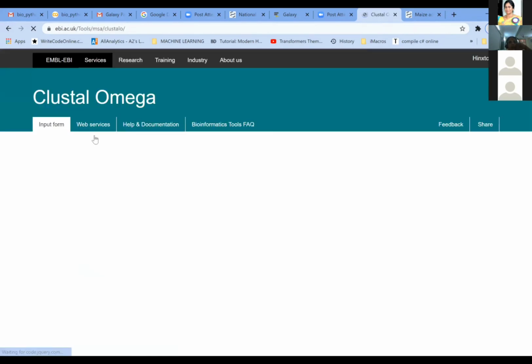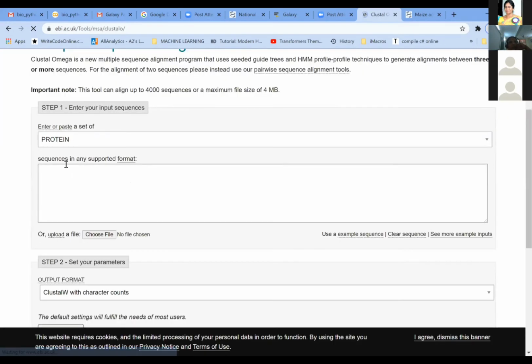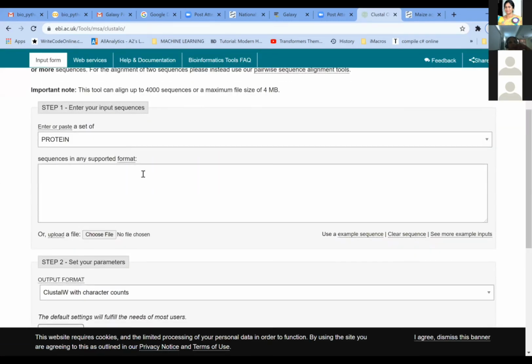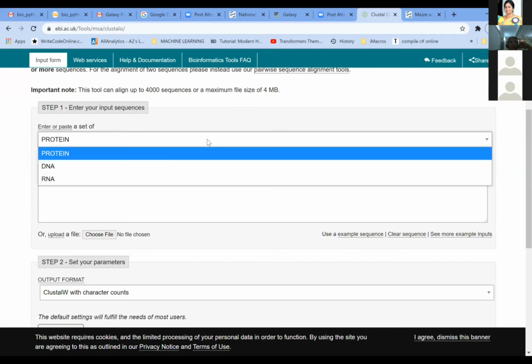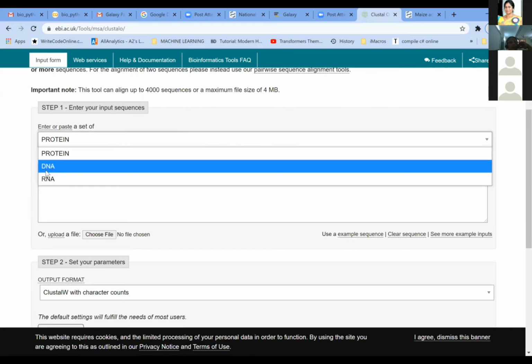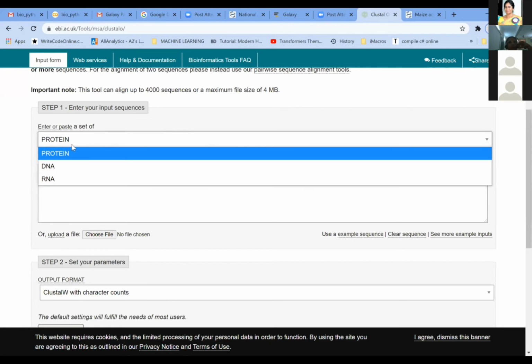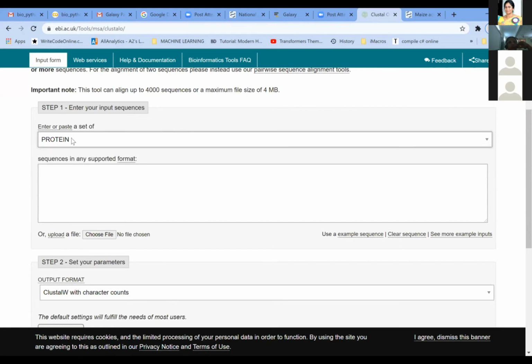In this Clustal Omega, you can see this window where you can paste the sequences. Again here, be cautious that you have to put it only in the FASTA format. Here you have the protein and you also have the DNA and RNA. So whichever one you are going to use, you need to select that. So now we are going to do the protein sequences.